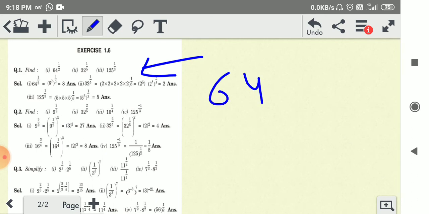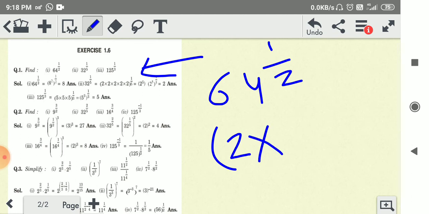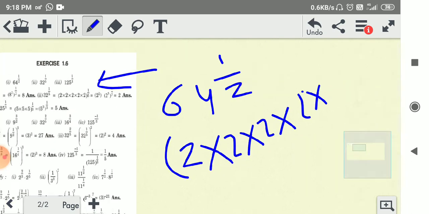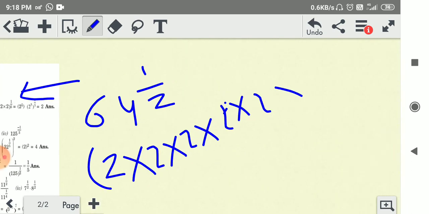64 to the power 1 by 2. So we can write 64 is equal to 2 into 2 into 2 into 2 into 2 into 2. 2, 4, 8, 16, 32, 64.